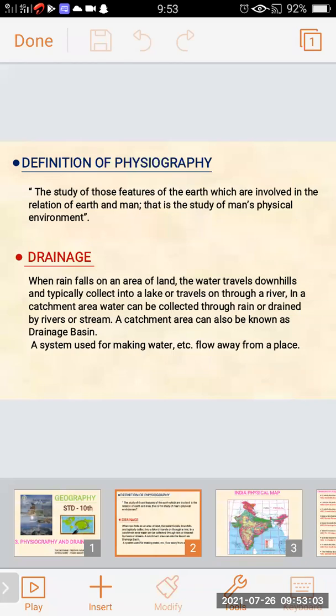Like rivers, mountain areas, forest areas, plateaus, plains, sea, ocean, coastal areas, valleys. These all come in the physical environment. So the study of all these features of the earth, which are involved in the relation of earth and man, that is the study of man's physical environment, is called physiography.